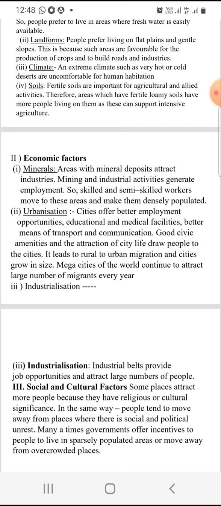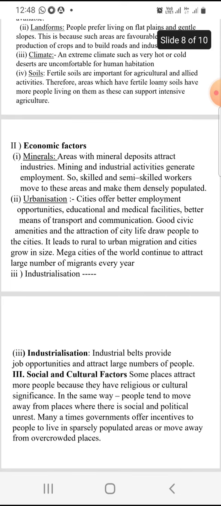Then the socio-cultural factor. Many people are drawn to places of religious importance and cultural significance, for example Varanasi, Tirupati, Madurai and Rameshwaram. These are religiously important places as well as cultural centers, where better education is also available. But at the same time, an area that does not have security, that is, where there is insurgency and insecurity, people will not prefer to live. There is no safety and security.